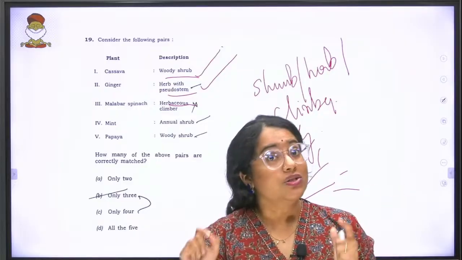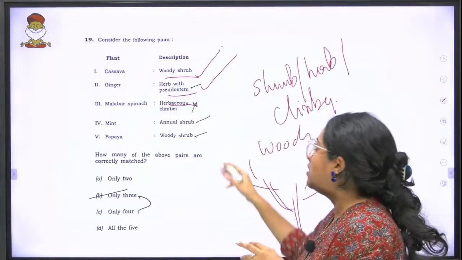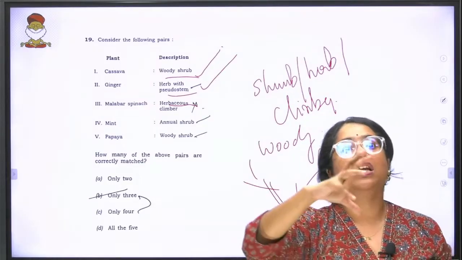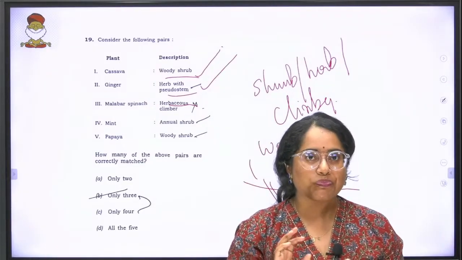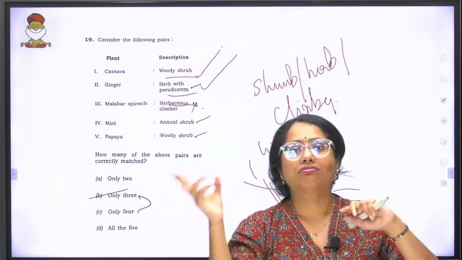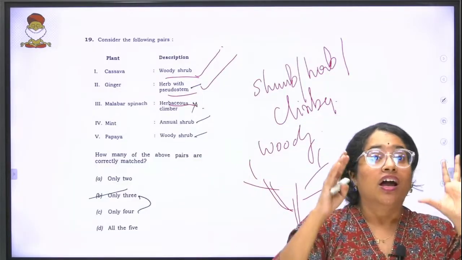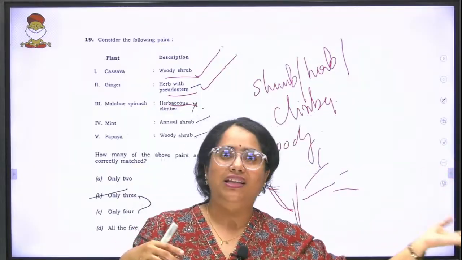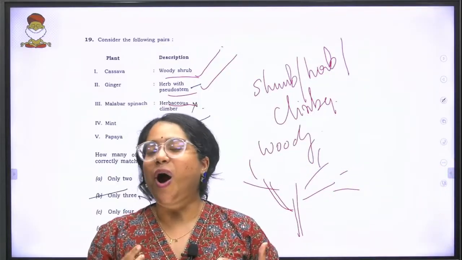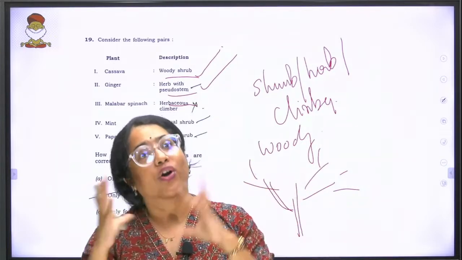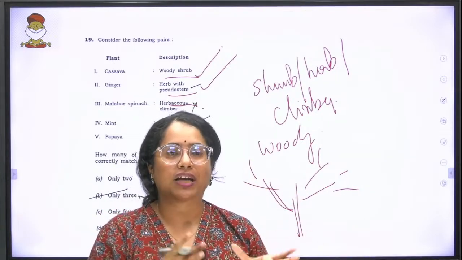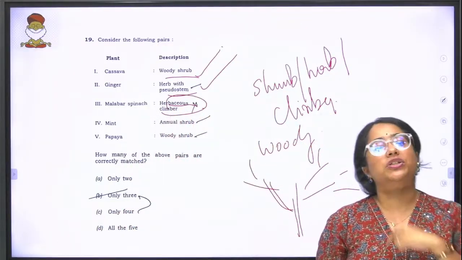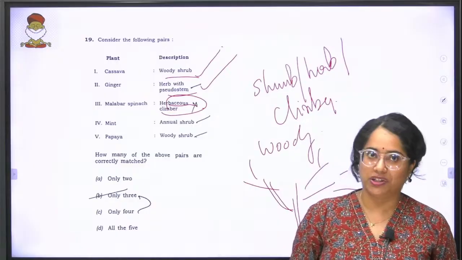In certain sources, we have also seen that maybe it's not fully categorized as herbaceous. It's a leafy vegetable also. Got it. So there are two contested views over here. Since you have seen how UPSC has been dealing with the answer key in recent times, we have gone with the majority view with certain botanical perspectives. The majority view says the Malabar spinach is a climber and it's herbaceous.